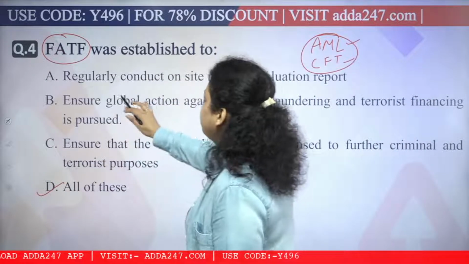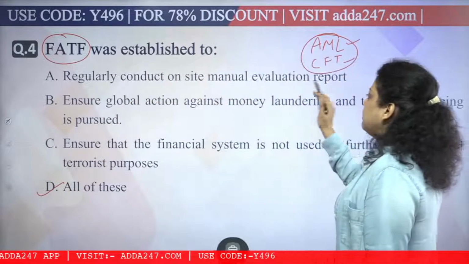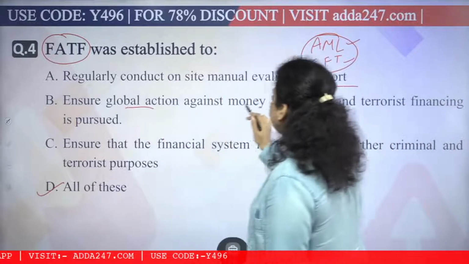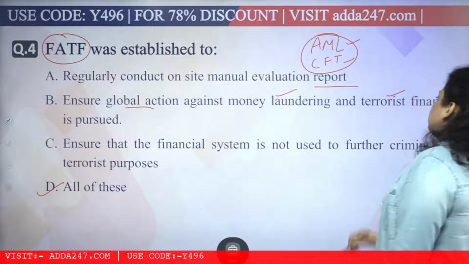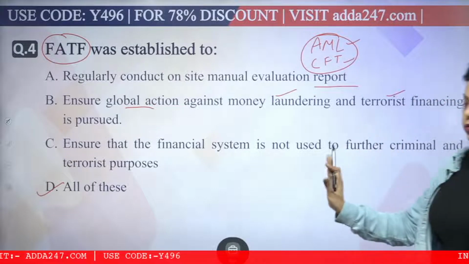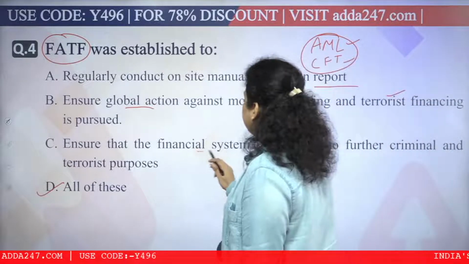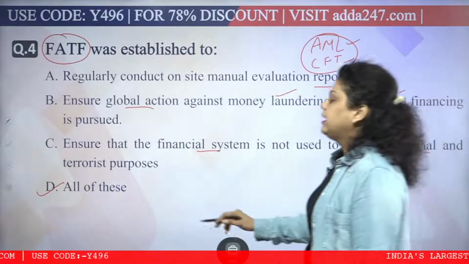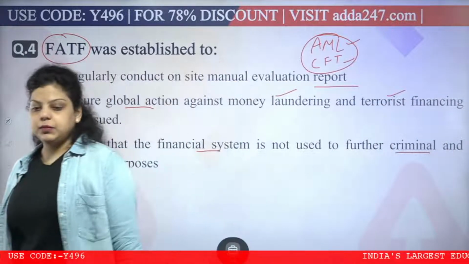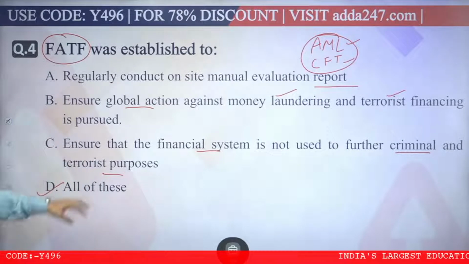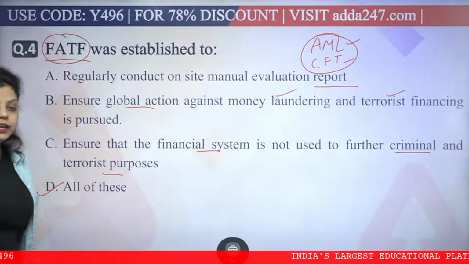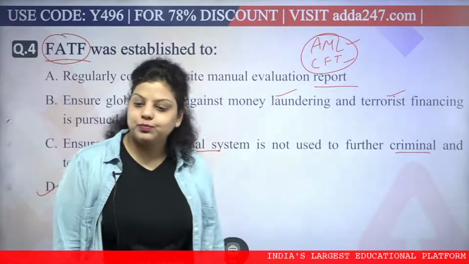So first is regularly conduct on-site manual evaluation reports, correct? Ensure global action against money laundering and terrorist financing is pursued, okay? Then ensure that the financial system is not used for criminal and terrorist purposes. So the right answer will be D, that all of the above is the reason because of which we have established FATF, that is Financial Action Task Force, okay?